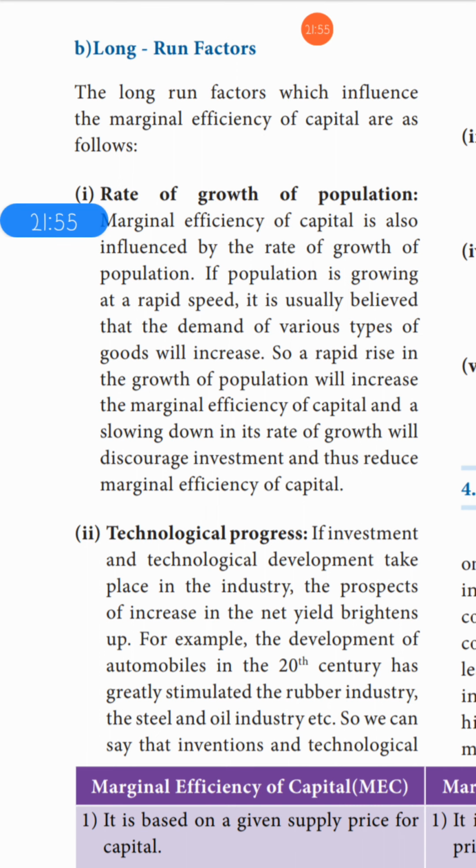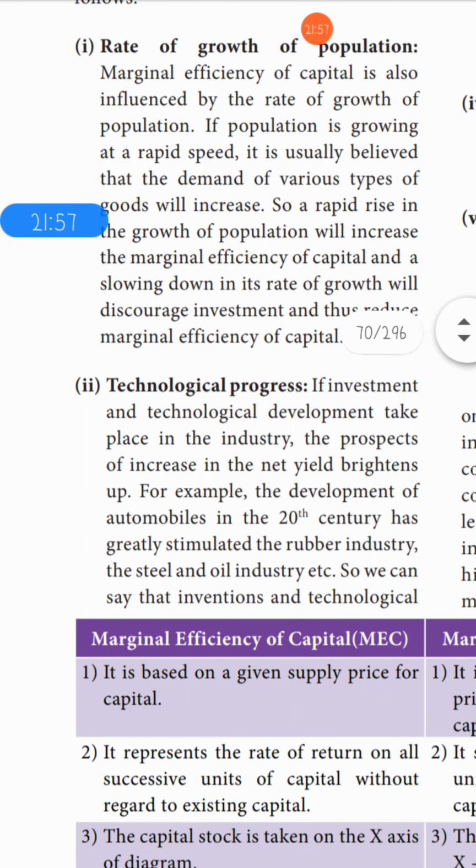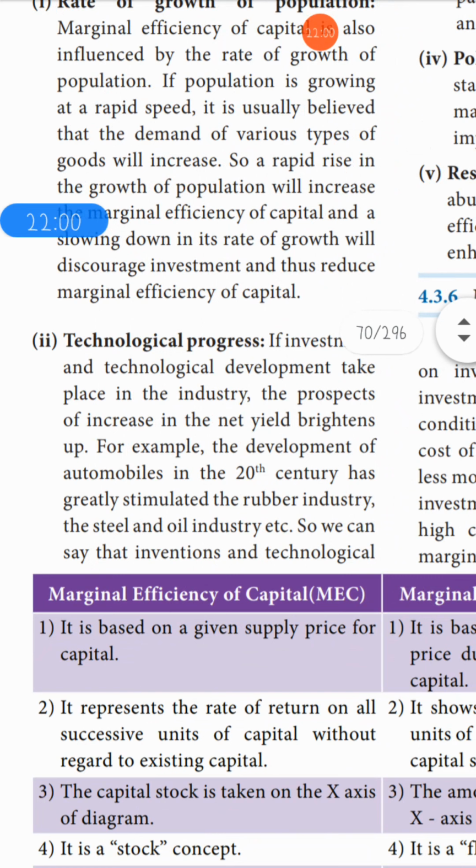So next is technological progress. If investment and some technological changes take place in an industry, the prospects also increase the net yield. For example, the development of automobiles in the 20th century has greatly stimulated the rubber industry, the steel and oil industry.